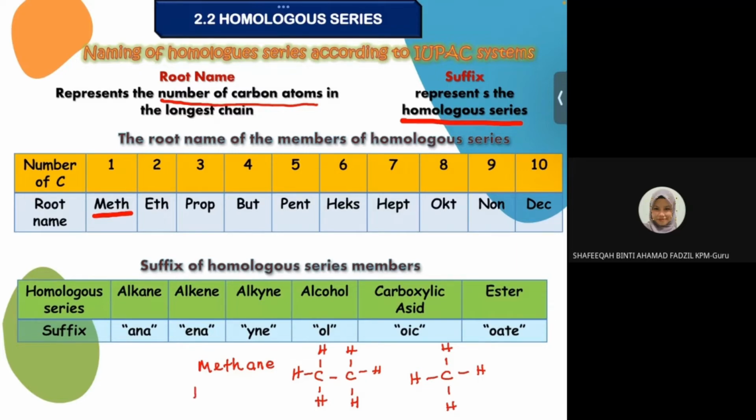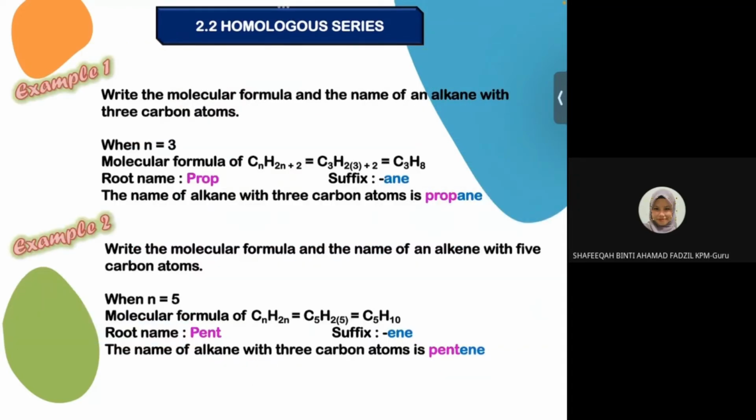So, dia adalah eth. Okay, ni you refer sini. Okay, and then dia ada single bond. Single bond you tahu dia adalah alkane. So we add A and E. So it will become ethane. Okay, so nama untuk this compound based on the IUPAC system adalah ethane. Okay, nanti kita akan discuss further untuk kalau you ada branch macam mana everything. Okay, next. Ini saya dah go through, and if you still didn't understand, refer to this part.